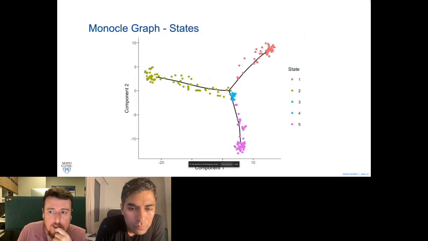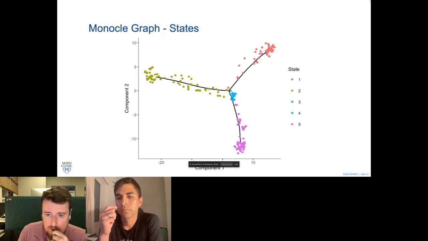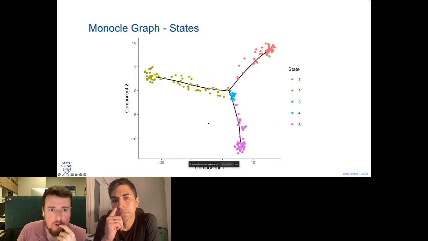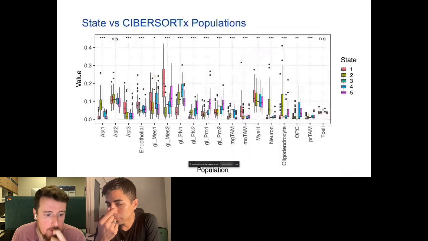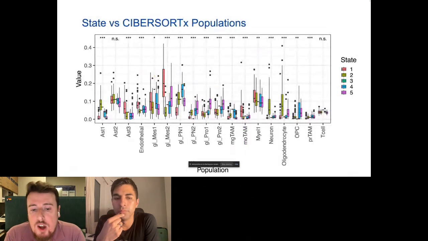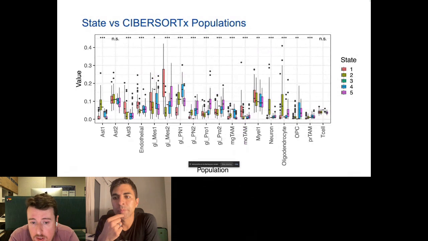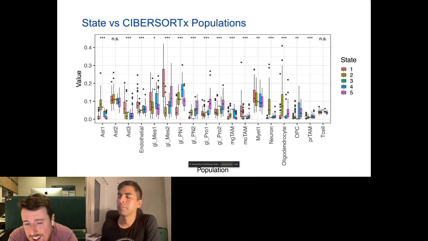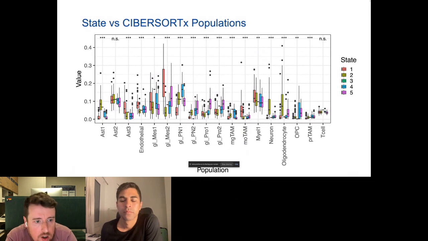Monocle also gives us transcriptional states that it clusters by itself that do tend to align with the branches of this graph. And when we split our CIBERSORT predicted populations by these states, we see a lot more significance come out, suggesting that Monocle is better able to determine different population ecologies as compared to the classic imaging regions that clinicians typically look at.